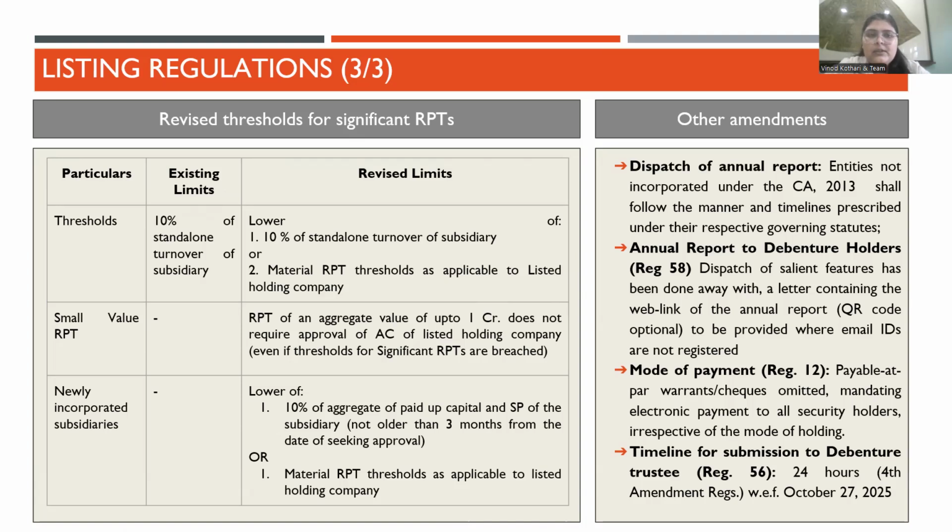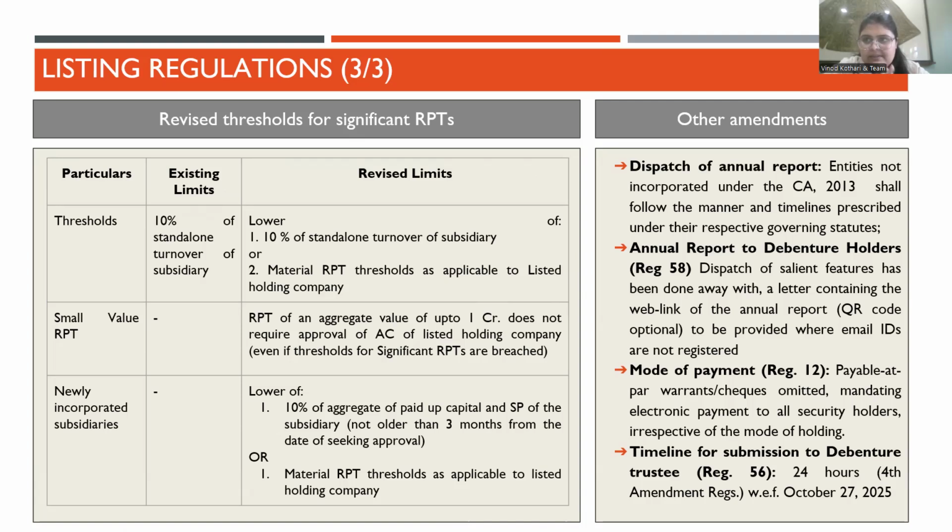Now, apart from the related party transactions and HVDLEs, there were certain amendments with respect to the dispatching of annual report, and there were amendments on circulation of hard copy of the salient features to debenture holders. Earlier the requirement was that the hard copy of the salient features is to be provided to the holders who have not registered their email IDs with the entities.